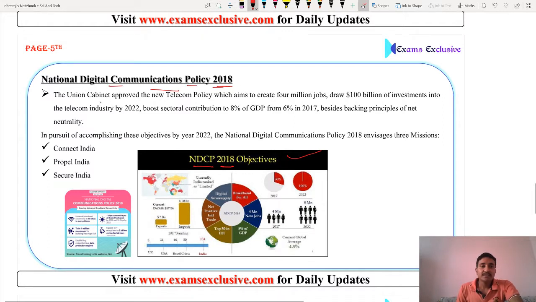So here we discuss that the Union Cabinet approved the new telecom policy, which aims to create 4 million jobs. This is the objective of the same. We aim to create 4 million new jobs and draw 100 billion US dollars of investment into the telecom industry by 2022. This is correct here. So friends, boost the sectoral contribution to 8% of GDP from 6% in 2017. Besides, backing the principle of net neutrality, and I hope everybody knows about net neutrality.